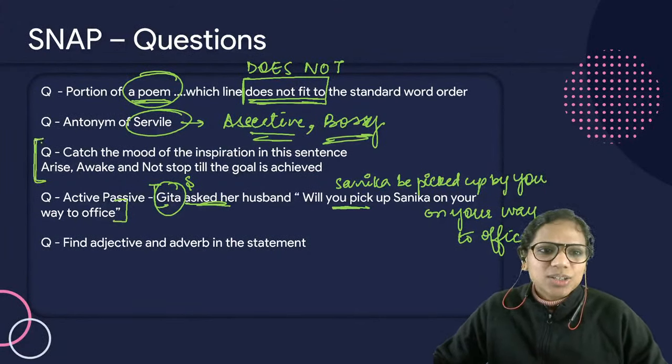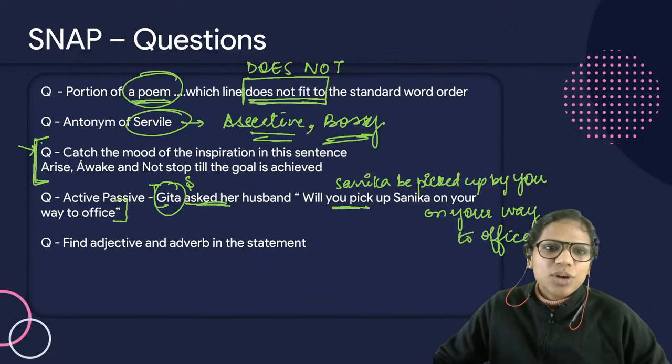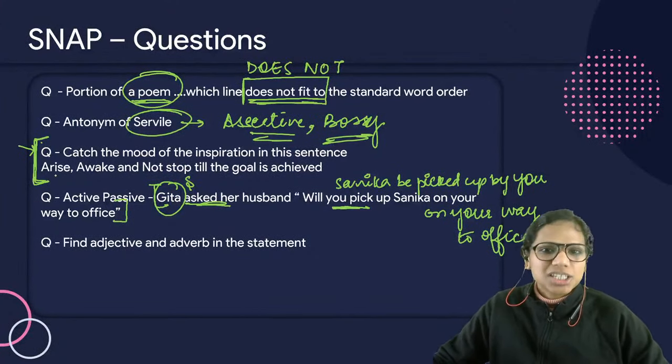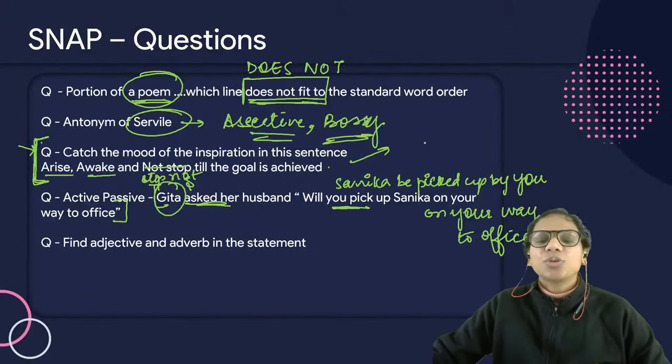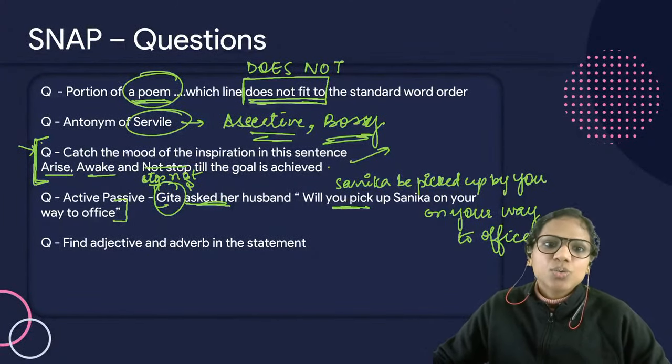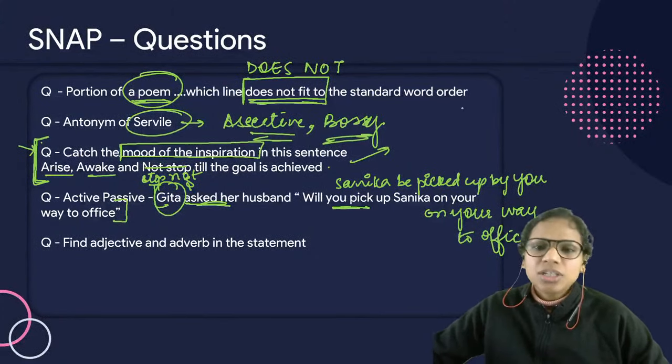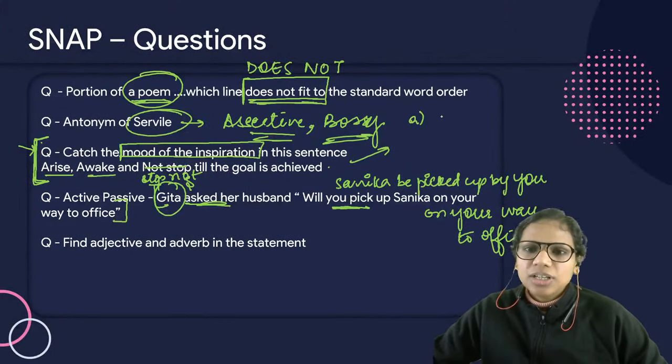Then this new question type was asked. You had to give the mood of the inspiration in this sentence: "Arise, awake, and stop not till the goal is reached." Swami Vivekananda said this. So what is the mood of the inspiration? Four options were given to you.